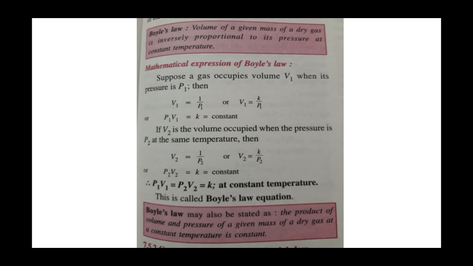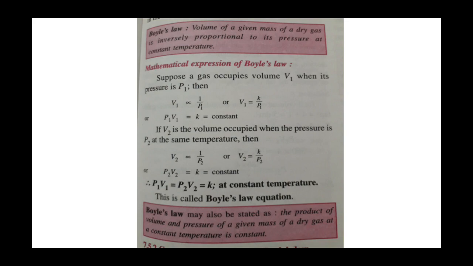Now, if V2 is the volume occupied when the pressure is P2 at the same temperature, then V2 is inversely proportional to P2. Removing the sign of proportionality, V2 is equal to K/P2, where K is the same constant. Combining both equations, the third equation is P1 V1 is equal to P2 V2, which is equal to K, a constant at constant temperature. So this is called the Boyle's law equation: P1 V1 is equal to P2 V2.